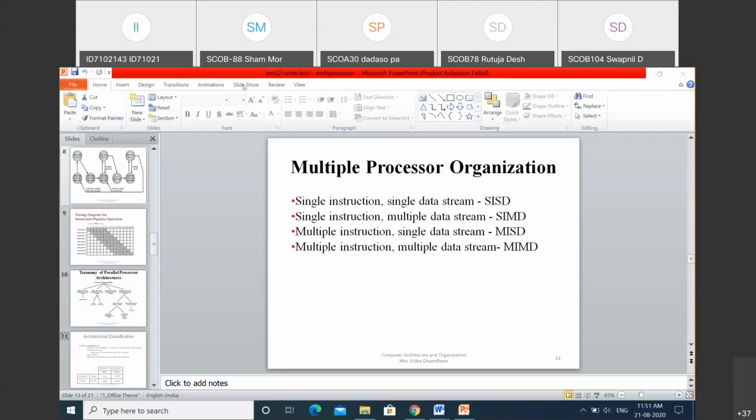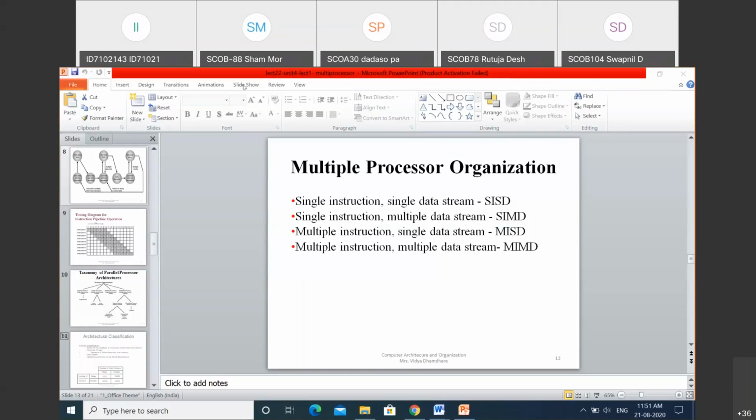Now, the next one is multiple instruction, single data stream. Here, a sequence of multiple instructions is provided to the processor, and it generates the output in the form of a single data stream, where a sequence of data needs to be provided. Second, whenever we transmit the data, there is a set of processors through which we give the data.